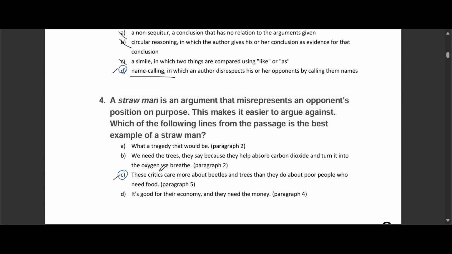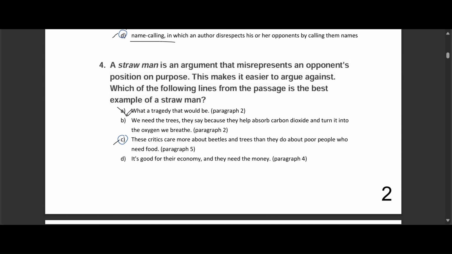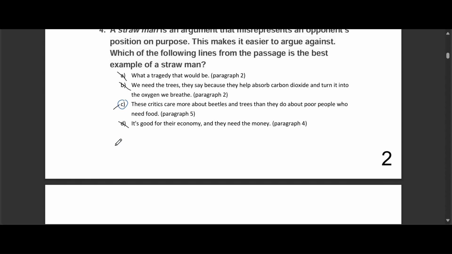Why not the other options? A, it's ironic, but not a misrepresentation. B, it's a direct quote without distortion. D, it supports a different point and does not misrepresent. So C is the answer.